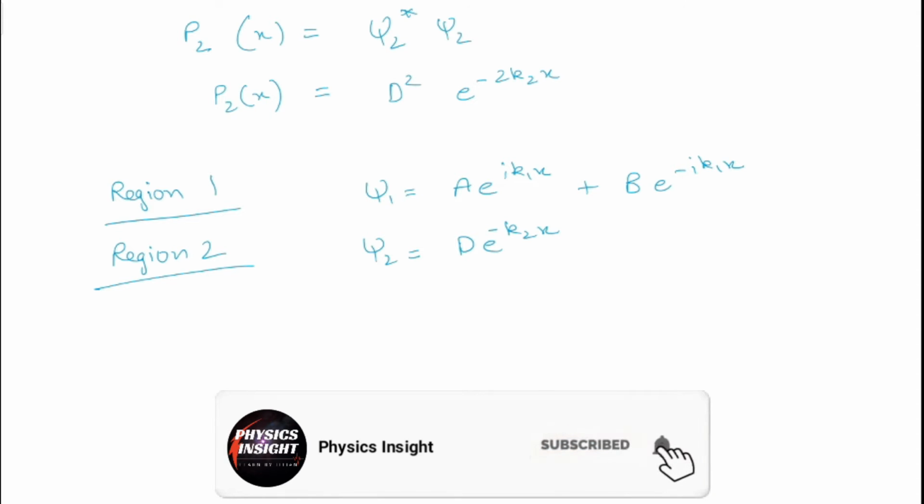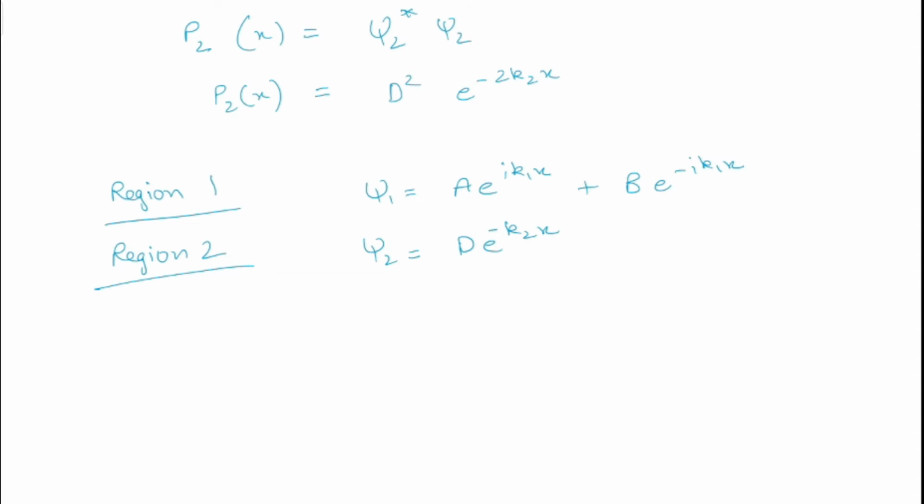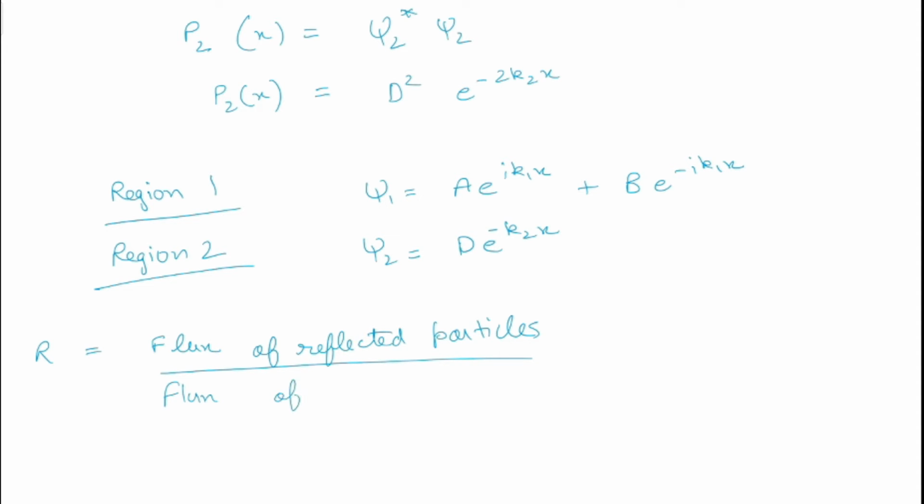So what are the reflection and transmission coefficients? These coefficients basically represent what amount of the beam gets reflected back and what amount of the beam is transmitted. Mathematically, the reflection coefficient R is defined as the ratio of the flux of reflected particles to the flux of incident particles.